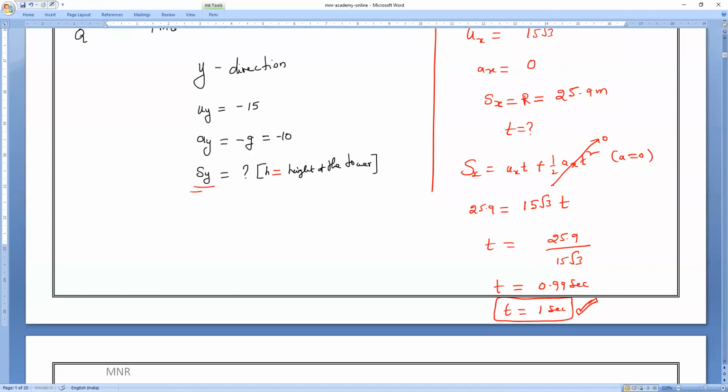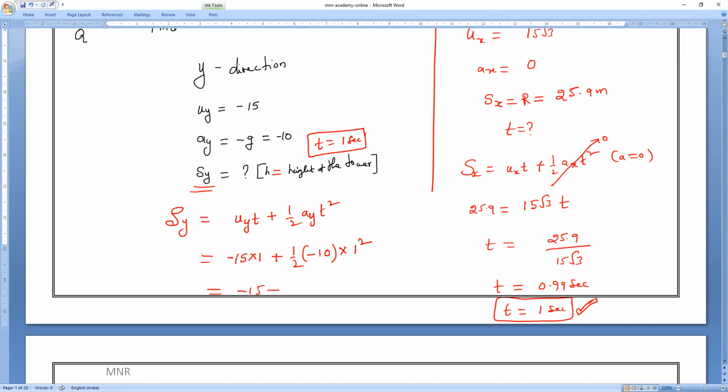Again, for finding the displacement in y direction, what formula will we use? We know time now, we found it from the x direction, time is equal to 1 second. So displacement in y direction is equal to initial velocity in y direction times t plus half acceleration in y direction times t square. Minus 15 into time is 1, plus half into minus 10 into 1 square, which is equal to minus 15 minus 5.